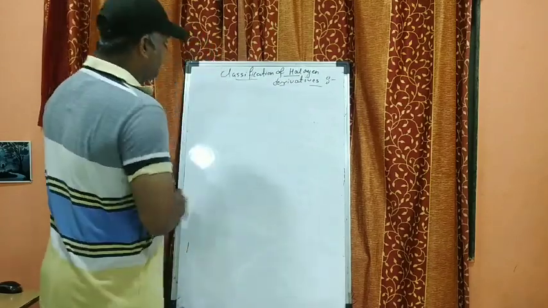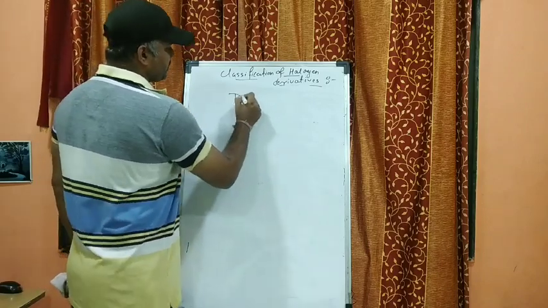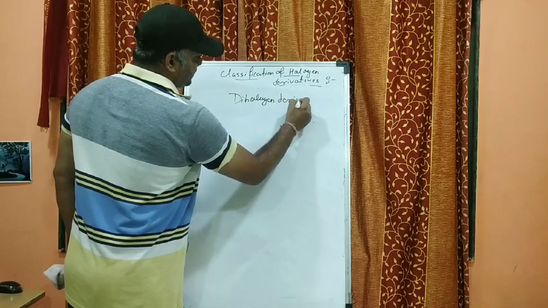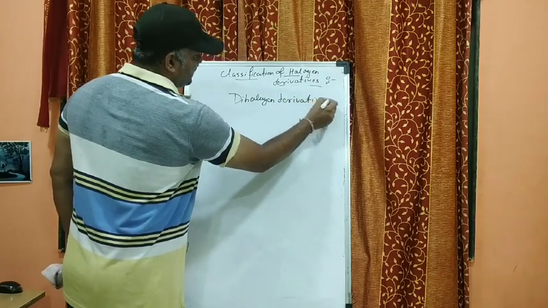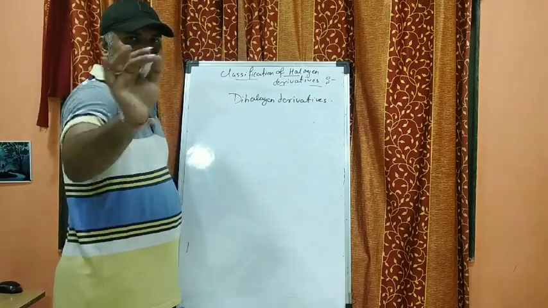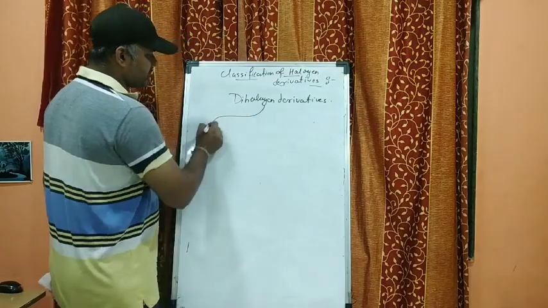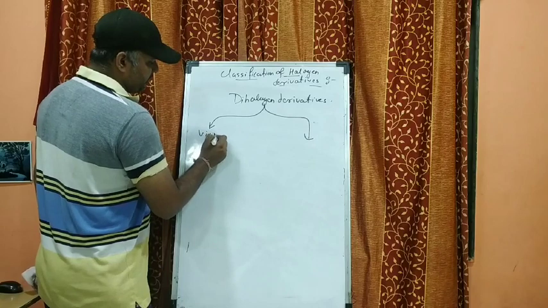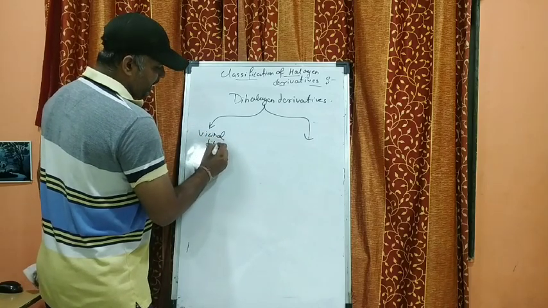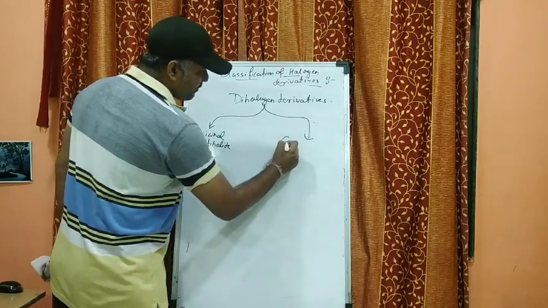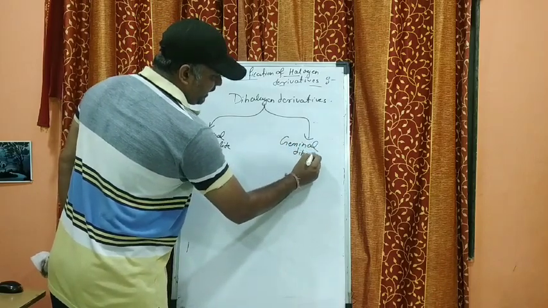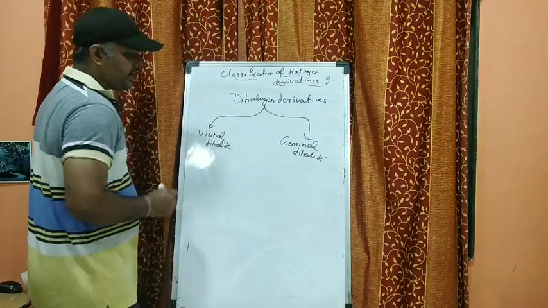Okay, next we'll see the dihalogen derivatives, classification of dihalogen derivatives. Now these dihalogen derivatives are also classified into two types, that is vicinal dihalide and geminal dihalide. Now what is vicinal dihalide?